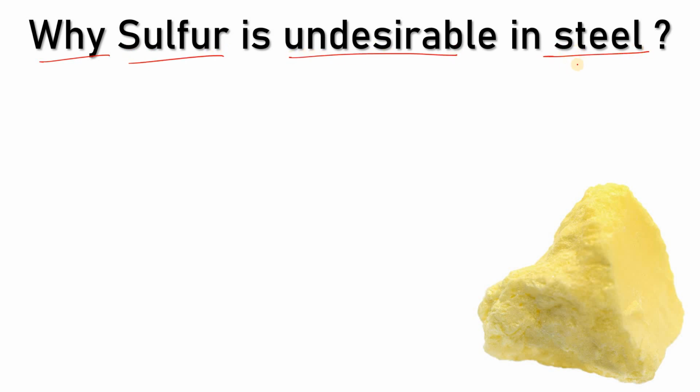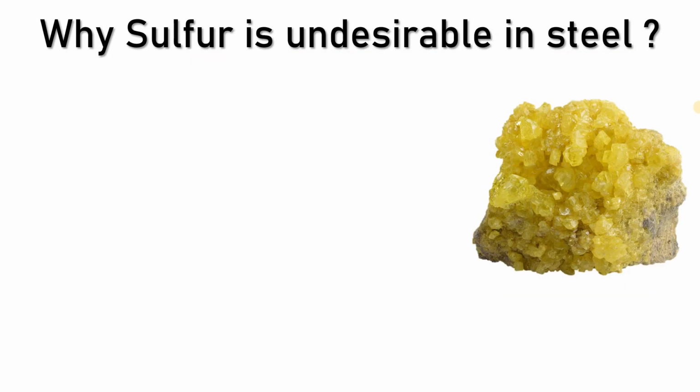Okay, so I hope you know about steel. What is steel? Basically, steel is an alloy. And I hope you know what an alloy basically is. An alloy is a homogeneous mixture of a combination of metals, or a combination of metals and non-metals, combined together in definite proportions, right? So now, why sulfur is undesirable in steel, that we are going to discuss in this video.